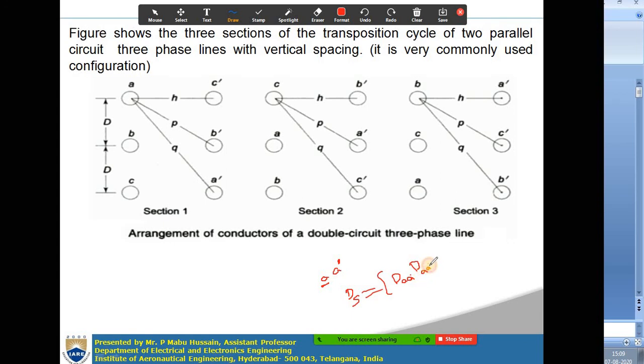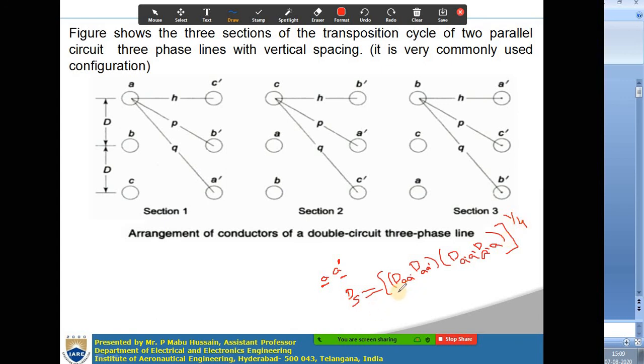into daa dash. This is one set of product. Then you take the other conductor, da dash a dash, the self distance, and da dash a, the whole to the power of 1 by n square. There are two conductors per phase, so 2 square is 4 again.